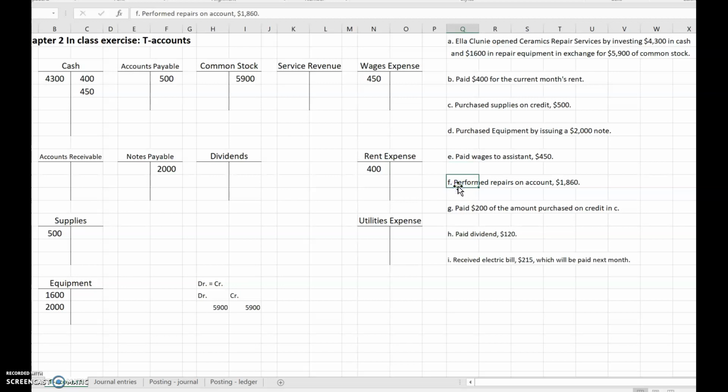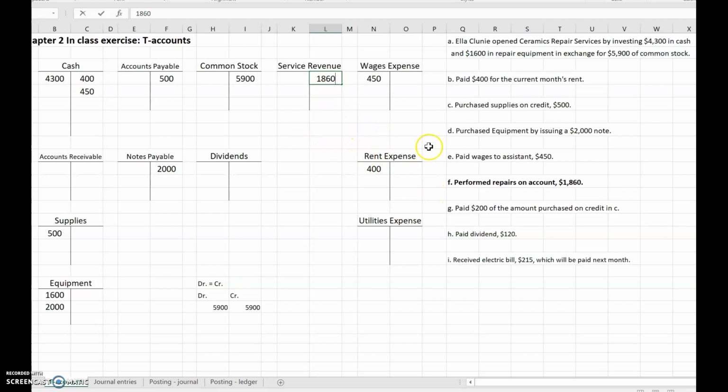We've performed repair services on account. So if we performed services, we know we have earned revenue. Service revenue has a normal balance of credit, and service revenue in ordinary transactions only goes up. So we're going to be putting it on the credit side of the T. That's the normal balance for revenue.